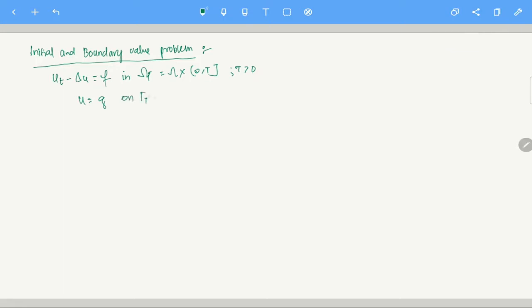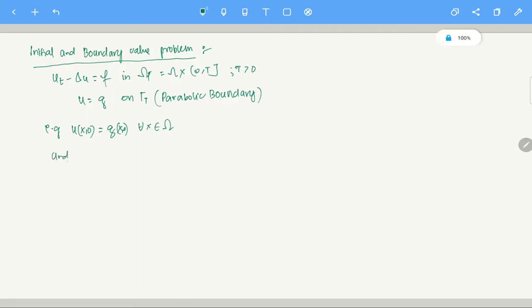Gamma t is what? This is the parabolic boundary, right? I hope all of you remember what the parabolic boundary is. So let me write properly what this means, it will make it more clear. u of x,0 equals g of x,0 essentially. This holds for all x in omega.